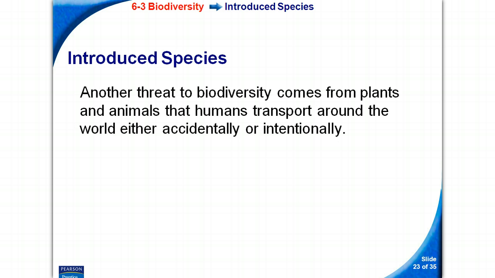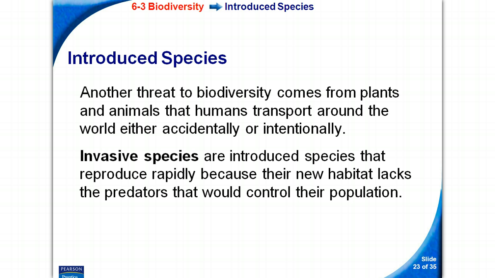Introduced species. Another threat to biodiversity comes from plants and animals that humans transport around the world either accidentally or intentionally. Invasive species are introduced species that reproduce rapidly because their new habitat lacks the predators that would control their population. All right, one invasive species I can think of, I don't know if y'all have seen this, but in the Everglades in Florida, the invasive species there right now is the boa constrictor. Okay, the boa constrictor is not native to that area, but there's no predators of the boa constrictor in that area, so the boas are just reproducing unbelievable.